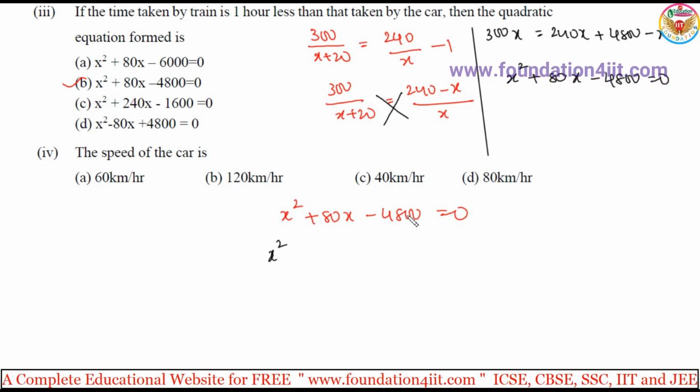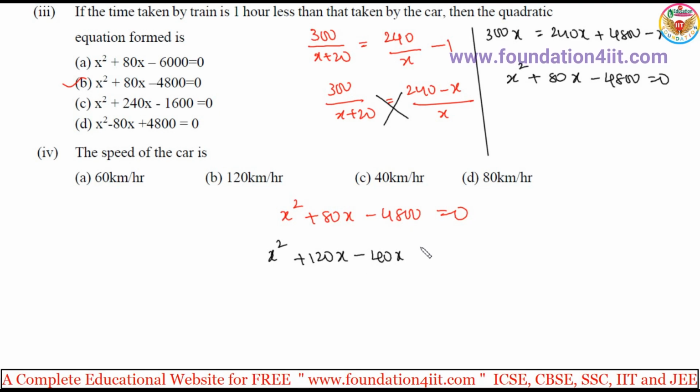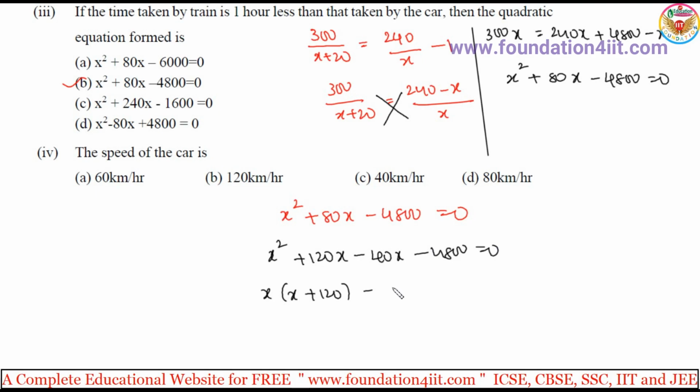So x square minus 4800 is plus 120x minus 40x. 120 minus 40 is 80. 120 into minus 40 is minus 4800, equal to 0. You already know factorization, you can apply that method. x take common, x plus 120, minus 40 is the common, x plus 120 is equal to 0.